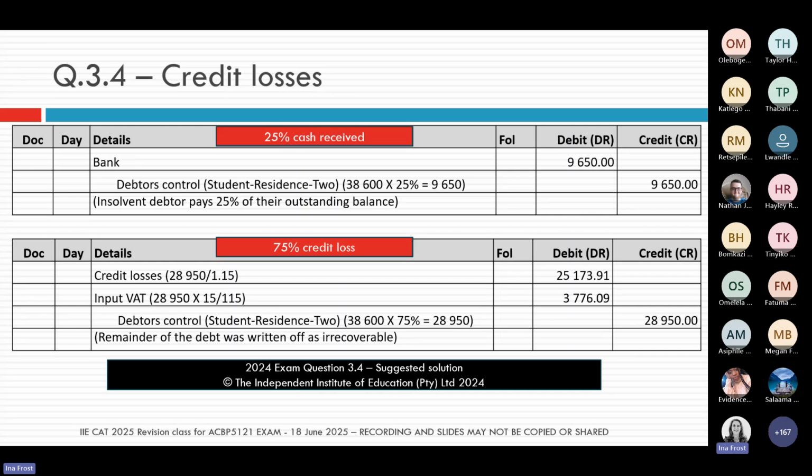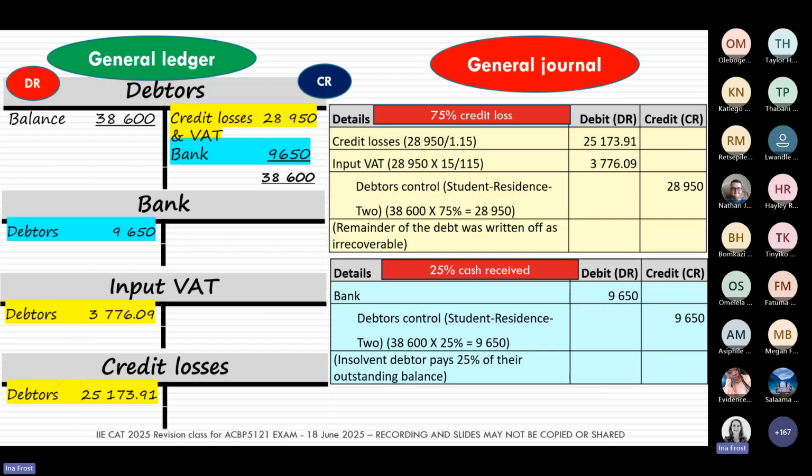So please be on the lookout for questions like that. It is possible, for example, that this cash entry had to go in the general journal. So just make sure you look out for things like that in the assessment. And then here, I'm also showing you again what these entries will look like in the general ledger.